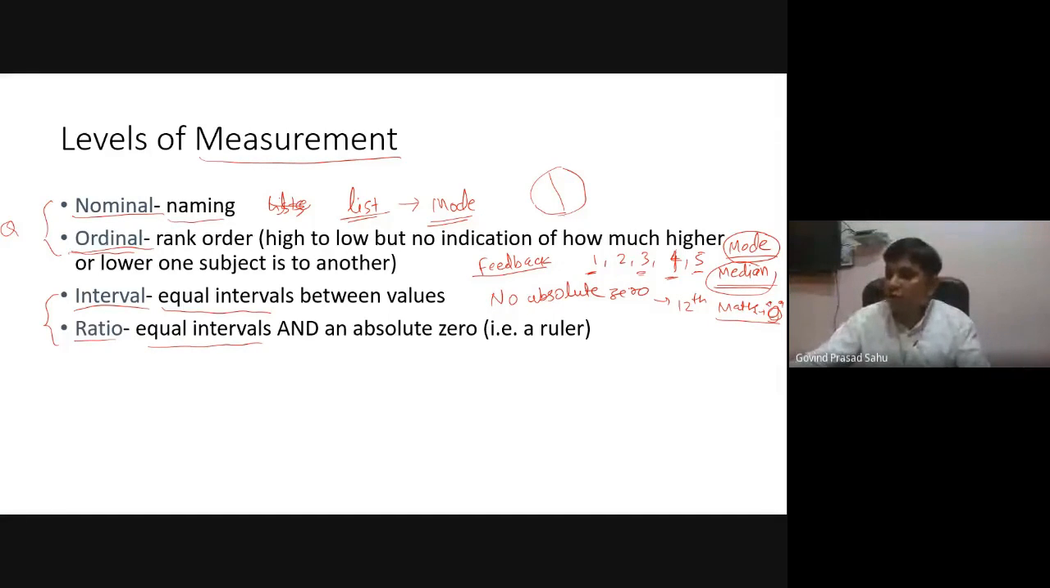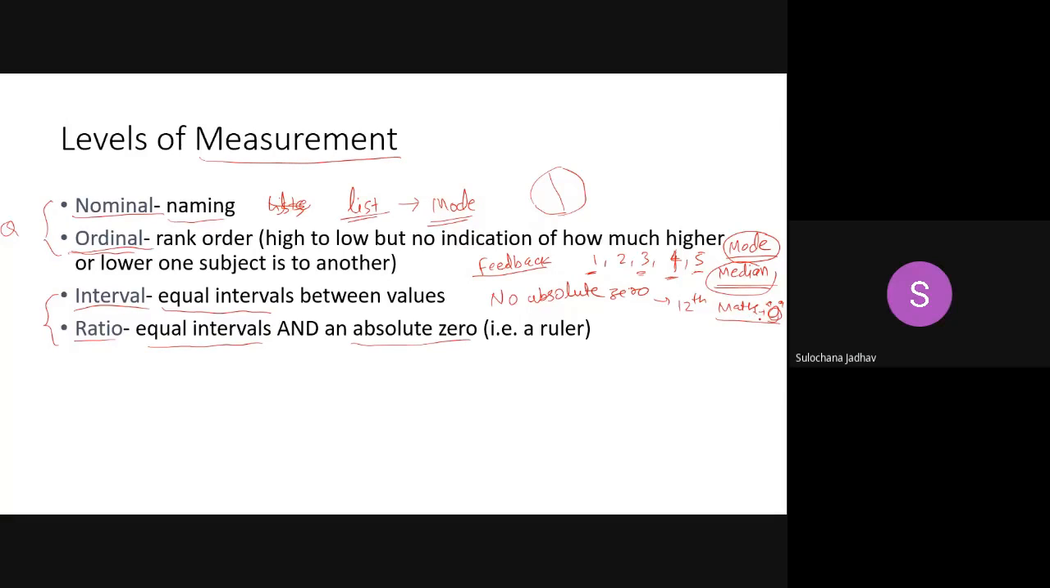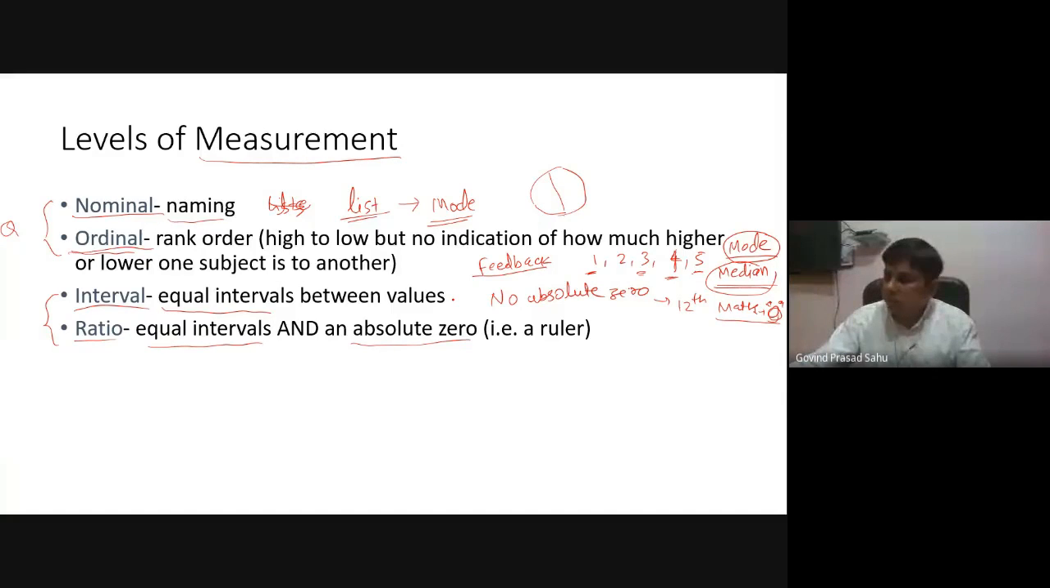When we say absolute zero, it means having nothing. So in the case of 0 marks, it does not mean having nothing. Another example is the year: we are in year 2020.